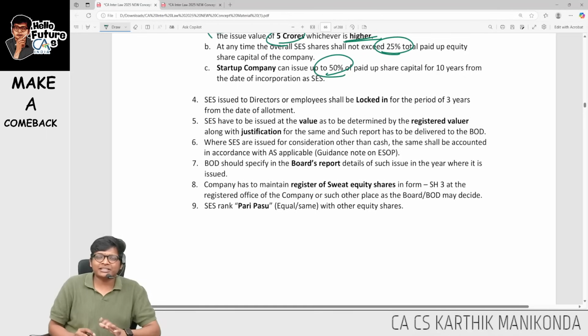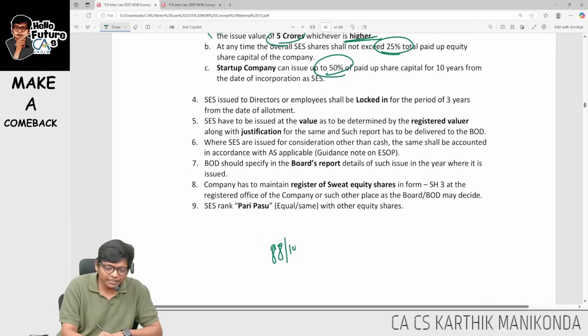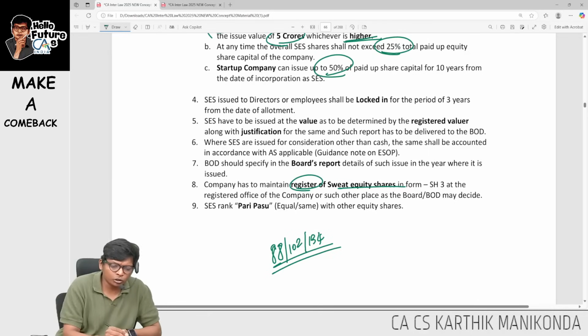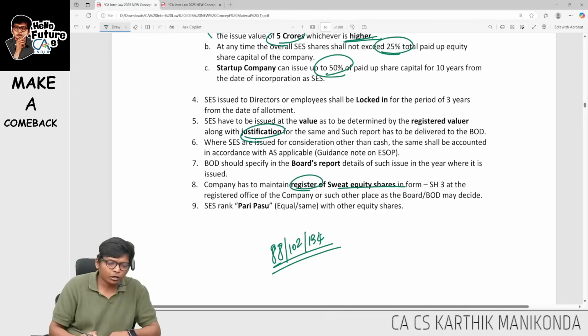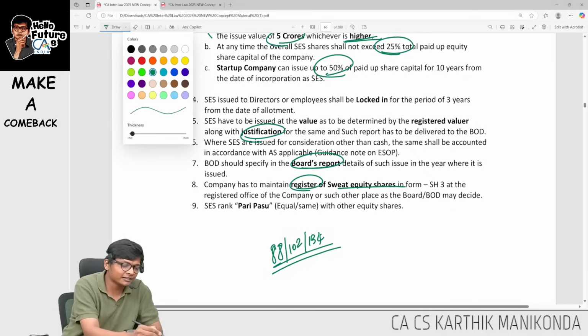Next, other points again same. Sections 88, 102 and 134 will come here also. What is 88, sir? I have to maintain a register of sweat equity shares. What is 102? I have to give justification along with my explanatory statement. And what is 134, sir? In the board's report I will give details.